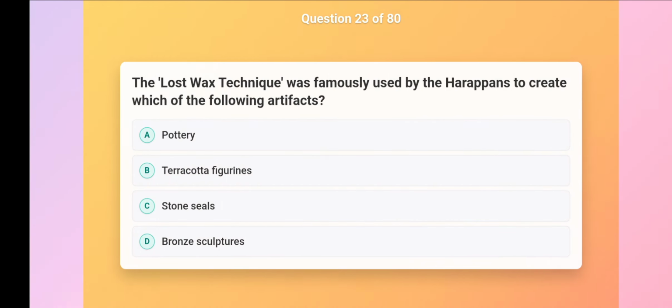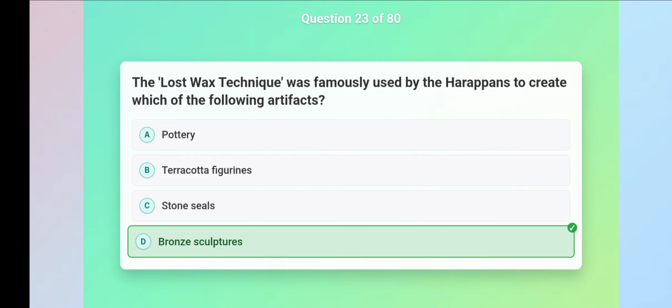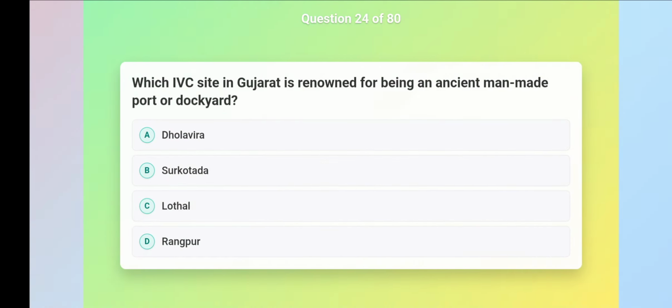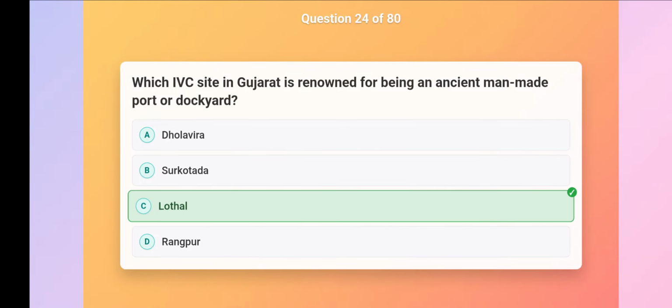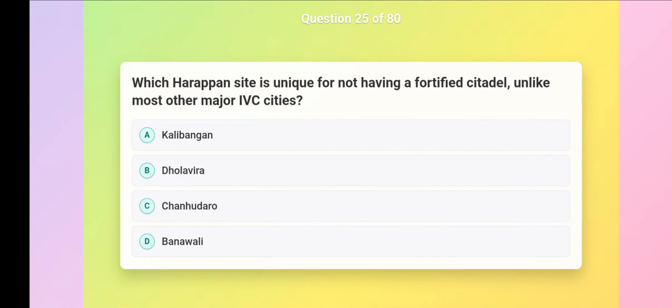The lost wax technique was famously used by the Harappans to create which of the following artifacts? Bronze sculptures. Which IVC site in Gujarat is renowned for being an ancient man-made port or dockyard? Lothal. Which Harappan site is unique for not having a fortified citadel, unlike most other major IVC cities? Chanhudaro.